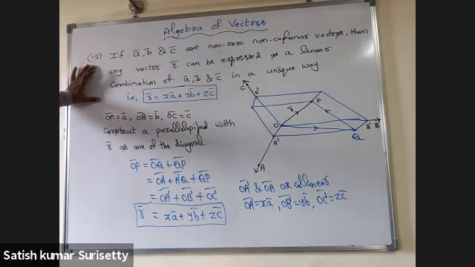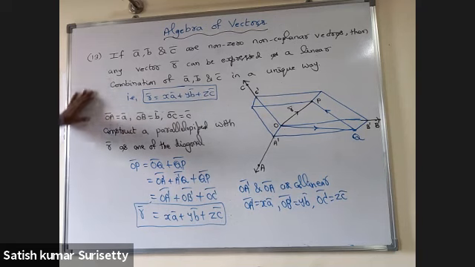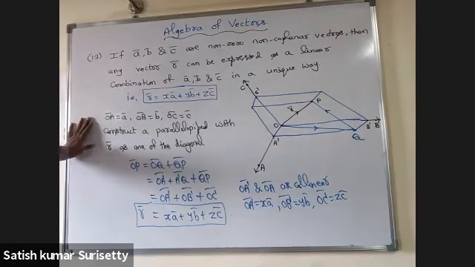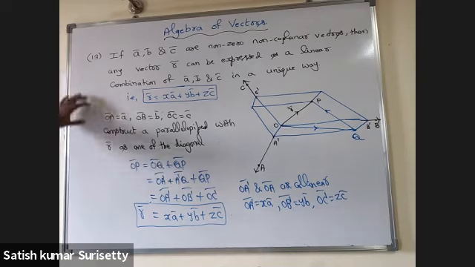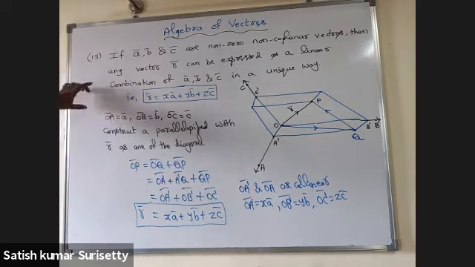To prove this, you construct the vector r bar as a diagonal of a parallelepiped. So OA bar equal to a bar, OB bar equal to b bar, OC bar equal to c bar, and r bar is the diagonal of the parallelepiped. So from the figure, you can prove r bar equal to x a bar plus y b bar plus z c bar.